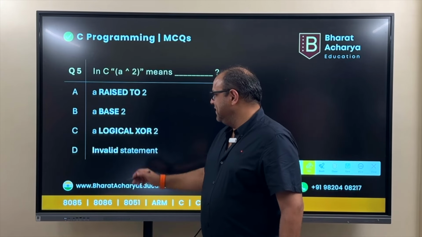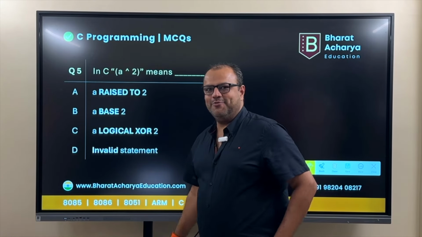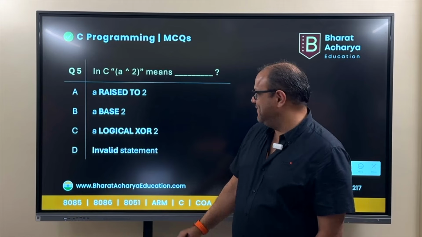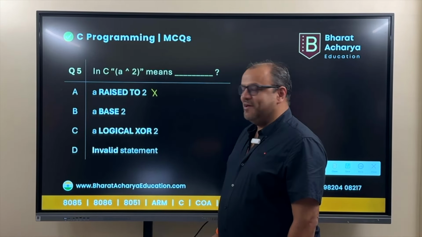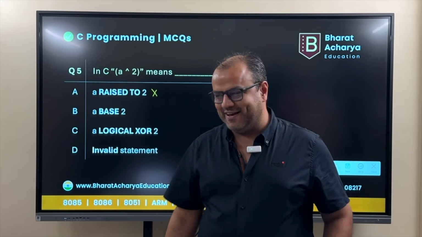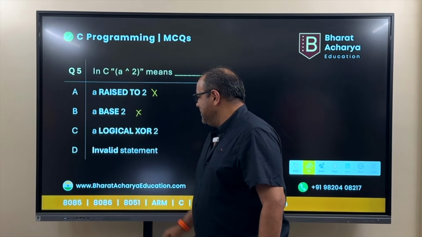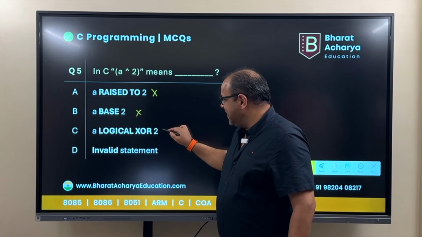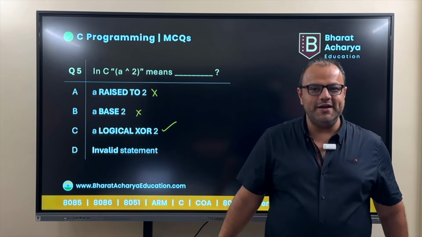Of course it does. Is this A raised to 2 like how we write in mathematics? No. Is it A base 2, the opposite of raised to? Whether that means A becomes binary 2? No, that is wrong even. What is this? This is A XOR 2. This is how you write XOR.